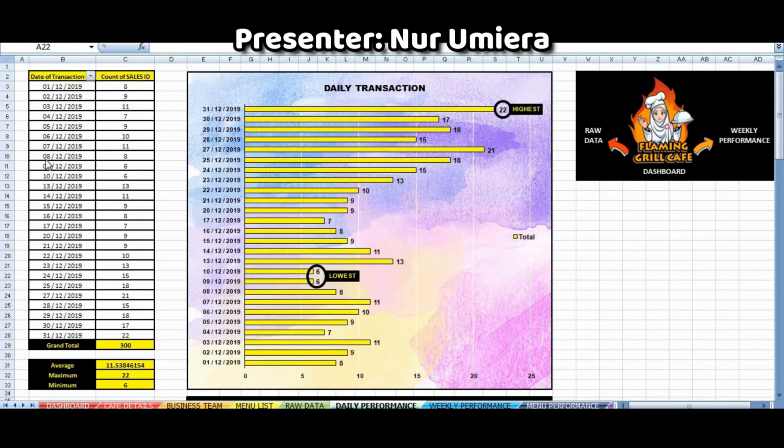In comparison, 9 and 10 December both collected the lowest number of transactions, with an amount of 6. Since both days fall in the first week of December, the early month, the sales were quite low since our cafe was still new and during that time we were still promoting our cafe to the public. Last but not least, the average count of our cafe's daily transactions in December 2019 is 12.